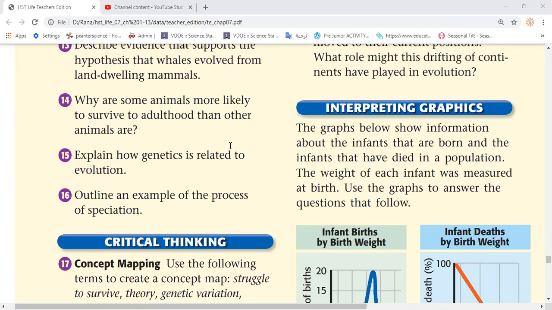I can't hear you, your sound is very far. Question 16, please try to be close to the mic because your sound is too far.